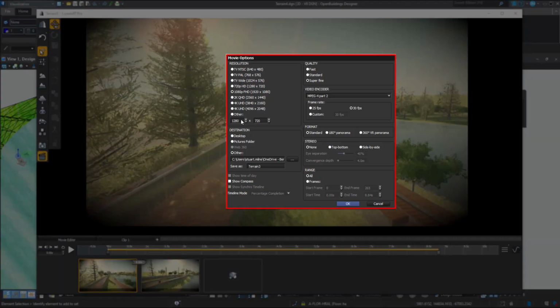You have your resolution settings, destination on where you want to save your animation to, the quality from fast, standard to super fine, different encoder types, whether you want standard view, panoramic or VR, frame rates to do with 3D glasses, and then finish off by hitting the OK button, and it will process your animation, and this is what it will look like.